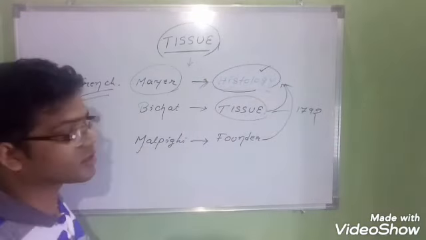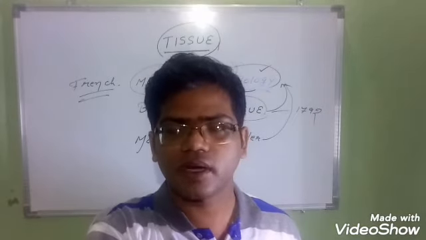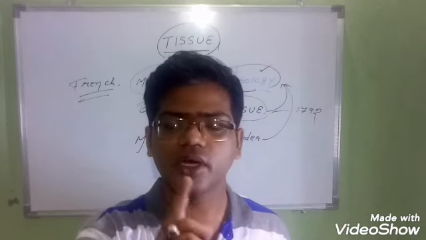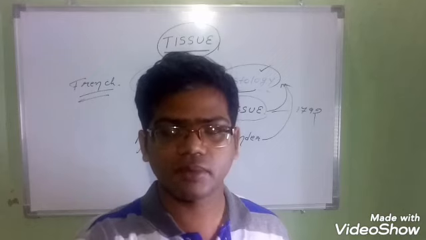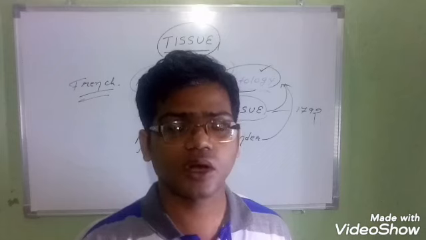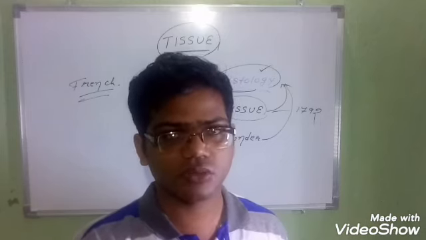Then after that, we will discuss plant tissue in detail. Plants have different kinds of tissues than animals. Plants do not have only one kind of tissue. In plants also, different kinds of tissues are there, as given in the book. In the next video I will tell you what kinds of tissues plants have and what their basic functions are. We will discuss that in detail.